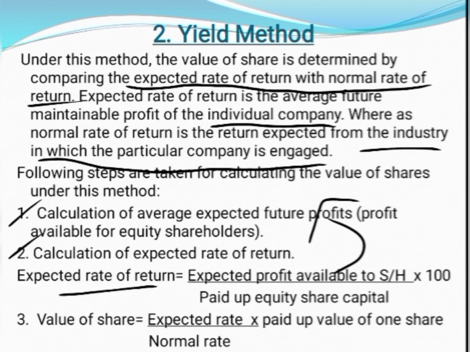Then we are going to compare the expected rate of return with the normal rate of return to calculate the value of share. The formula here would be: value of share is equal to expected rate of return divided by normal rate of return, into paid up value of one share. What is the paid up value of one share, that we are going to multiply to calculate the value of share. So this is the method which we follow to calculate the market value.